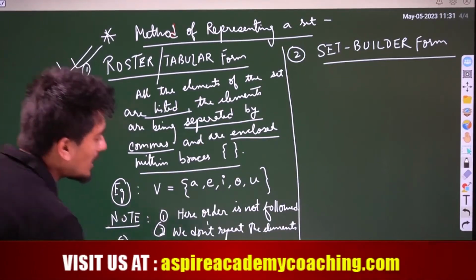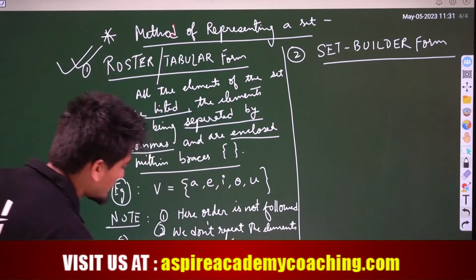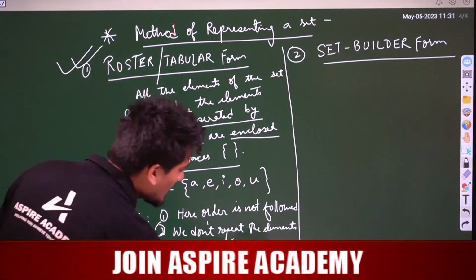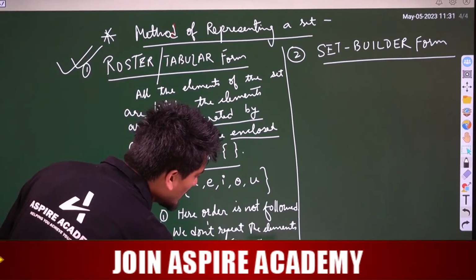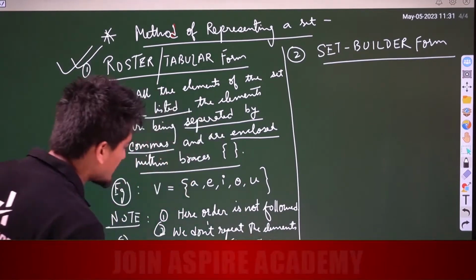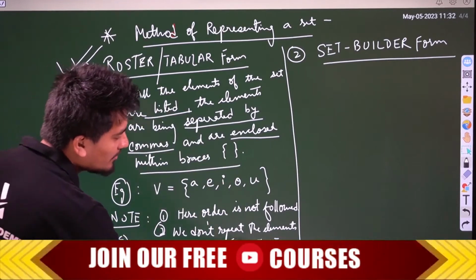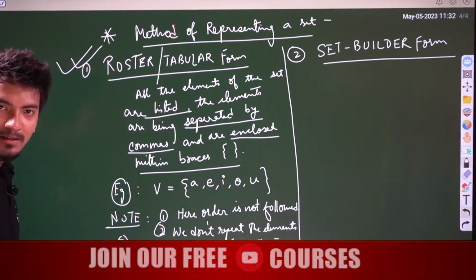So how will we write? I will write like this. First of all, we have M, then A, then T, then H, then E, and I have separated all of them with commas, right?